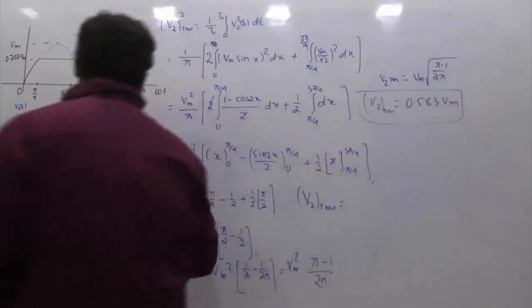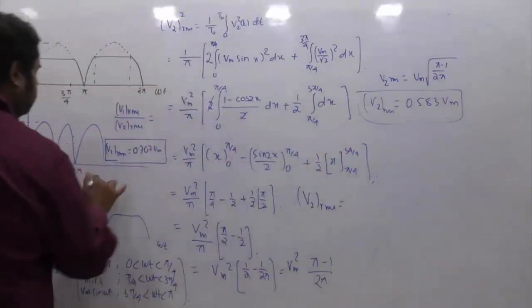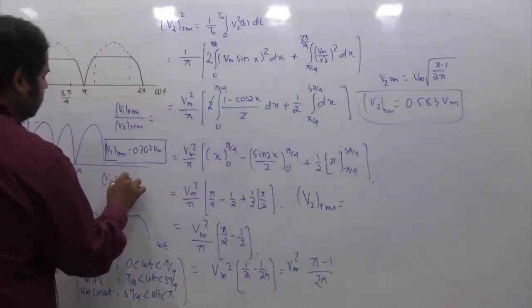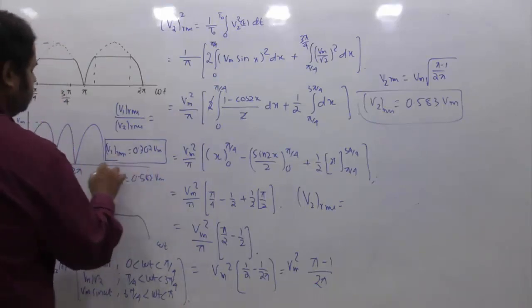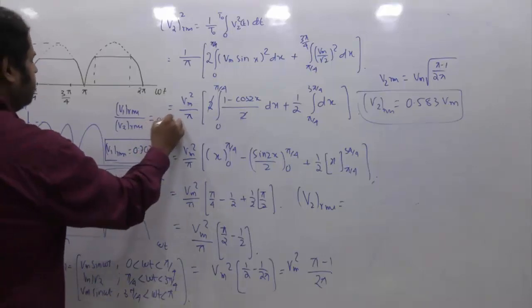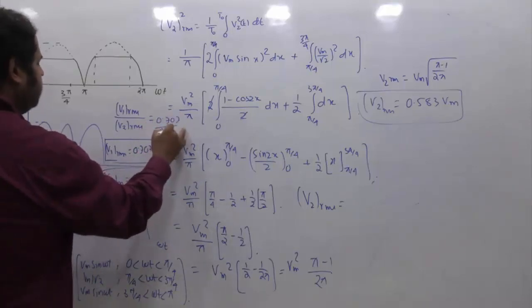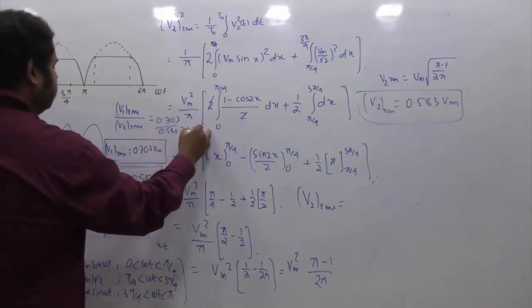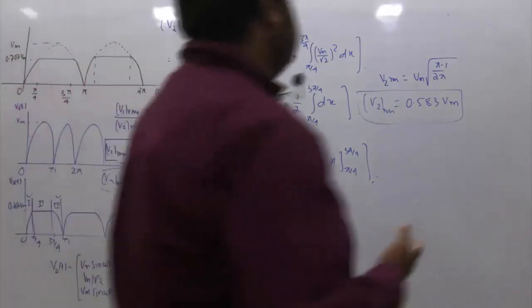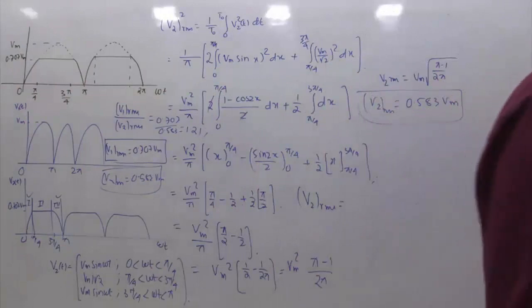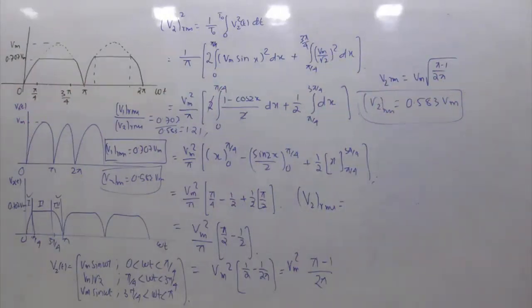You have V1 of RMS, which is 0.707 Vm. Now you got V2 of RMS, which is 0.583 Vm. If you take the ratio, it happens to be 0.707 divided by 0.583. Take a calculator, simplify this, and the answer is supposed to be 1.21. So this is basically put the formula, get the answer model questions. Yes, the calculation involved, so we have patience for this, otherwise it's a simple problem. So the answer is 1.21 for this.